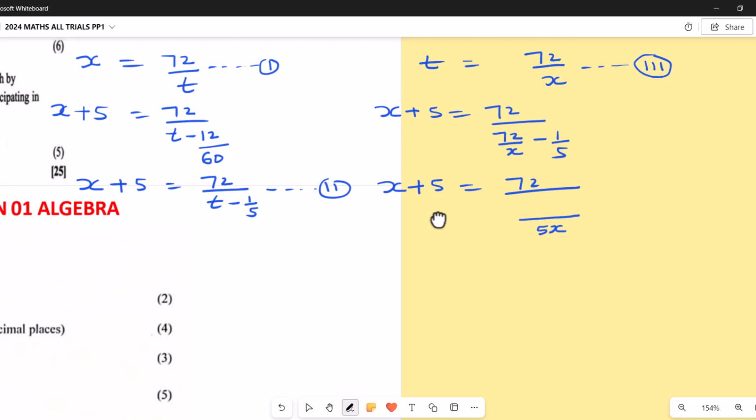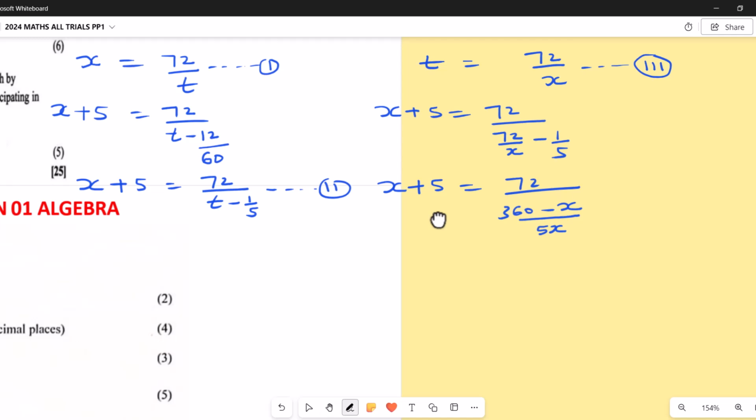Then 5 times 72, let me check it here, it is 360. So I'm going to say here 360. Then here 5x divided by 5, I get x. x times minus 1 is minus x.